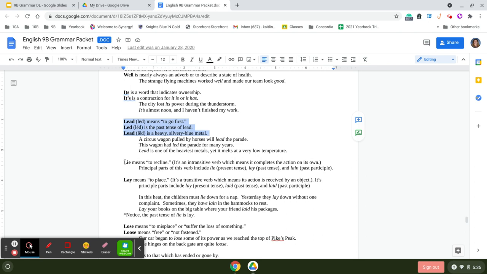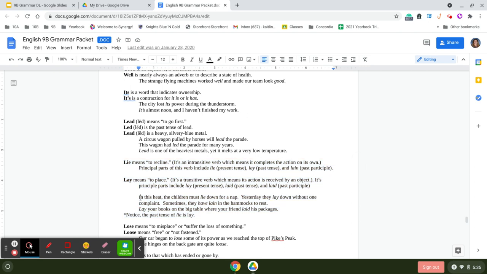Then we have lie versus lay. Now this one does get a little bit tricky, so pay attention here. Lie means to recline. It's an intransitive verb, which means it completes the action on its own. Principal parts of this verb include lie in the present tense, lay in the past tense, and lain as the past participle. Then we have lay, which means to place. This is a transitive verb, which means its action is received by an object. Its principal parts include lay in the present tense, laid in the past tense, and laid in the past participle.